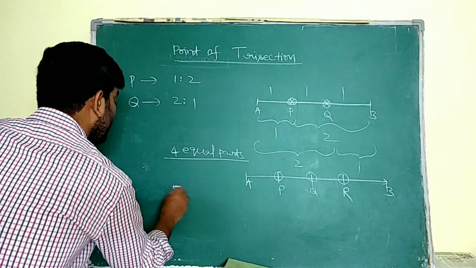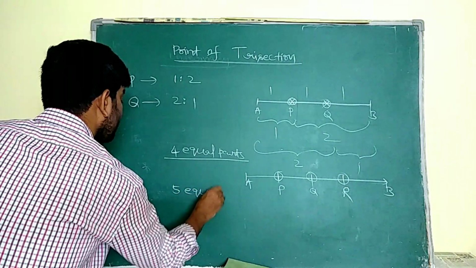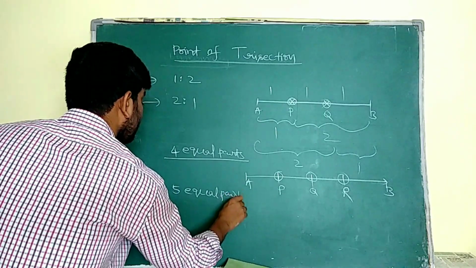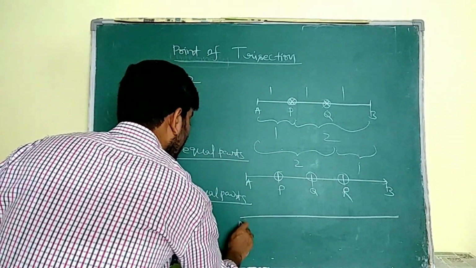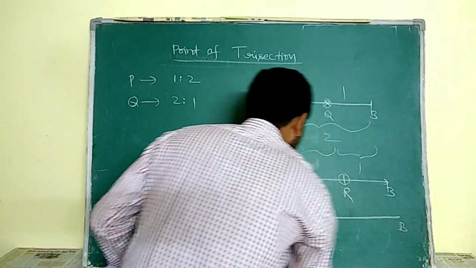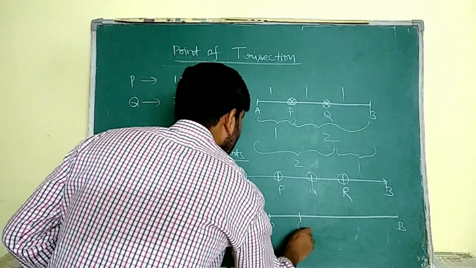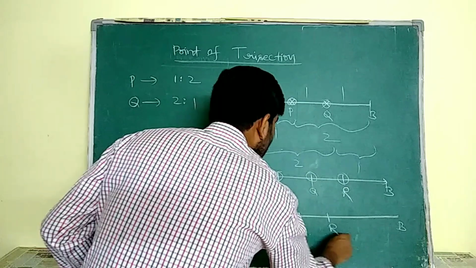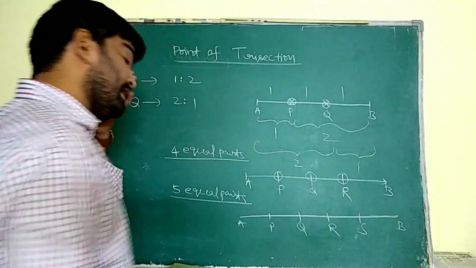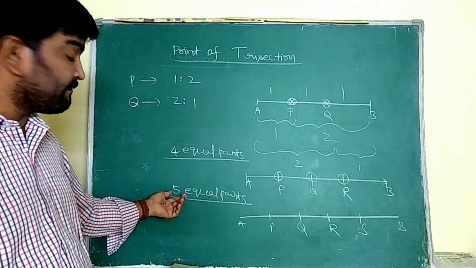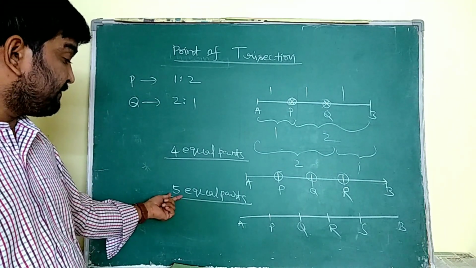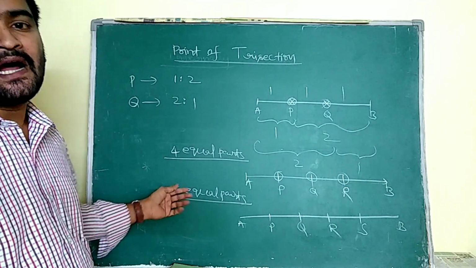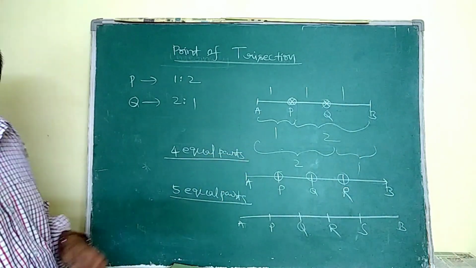For 5 equal parts, I have to divide that AB at 4 points: P, Q, R, S. That means the number of equal parts matters here, and we have to observe it. If I want 5 equal parts, I have to cut that line at 4 places.